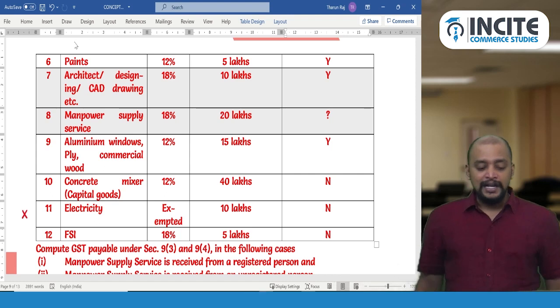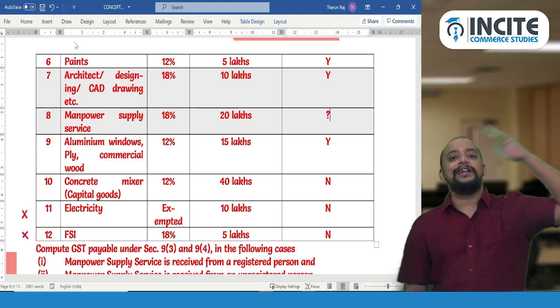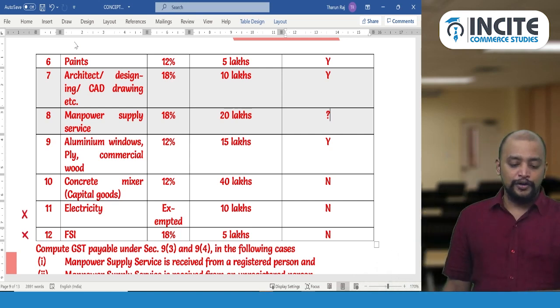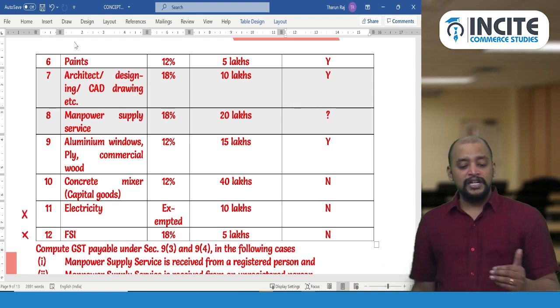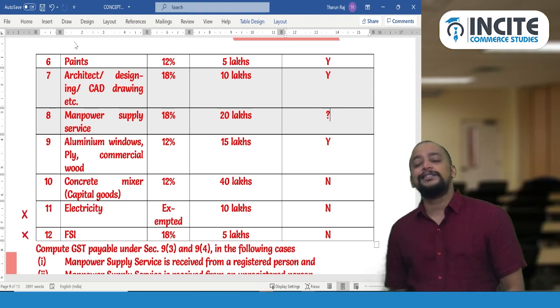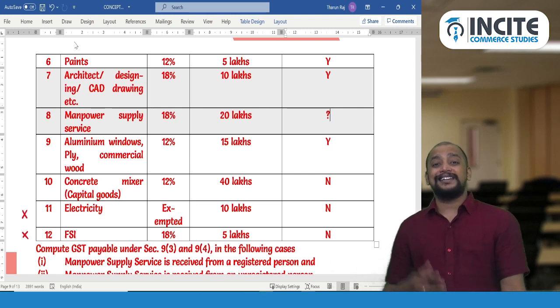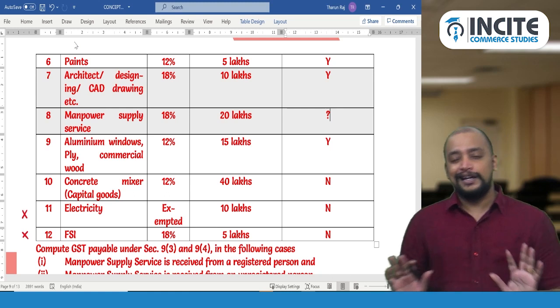So leave it. And FSI also will not come under 9 subsection 4 because it is already covered under 9 subsection 3. So on this FSI, TDR, FSI and long term lease of 5 lakhs, anyhow we need to pay 18% under RCM, but this is not under section 9(4), this is under section 9(3). So that we will pay anyhow. Therefore, don't take these two into account.